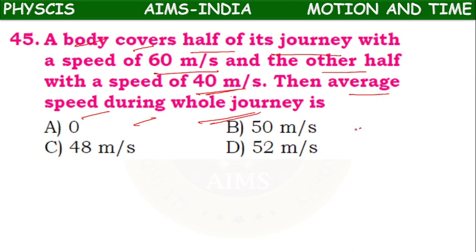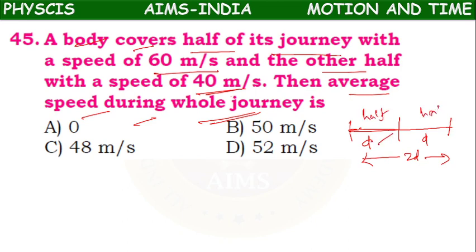Let the total distance be d plus d, 2d, so that the first half journey distance is d and the second half journey distance is d.